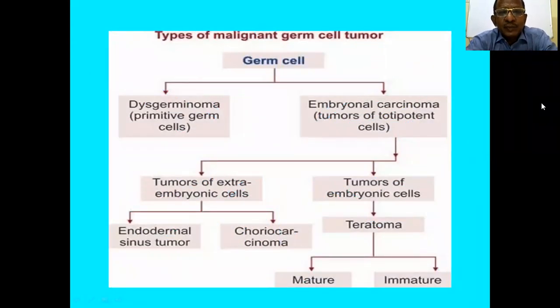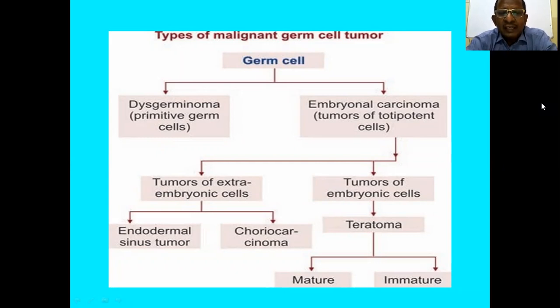So what are the types of malignant germ cell tumors? Dysgerminoma, which we have discussed, and another variety is embryonal carcinoma. Again, that differentiates to endodermal sinus tumor or choriocarcinoma, or it may be embryonic cells that again differentiate to teratoma, mature teratoma or immature teratoma.